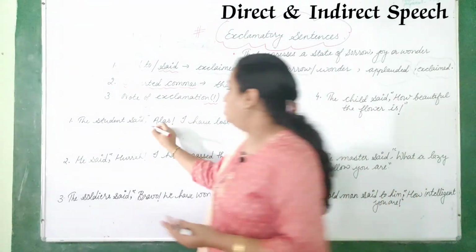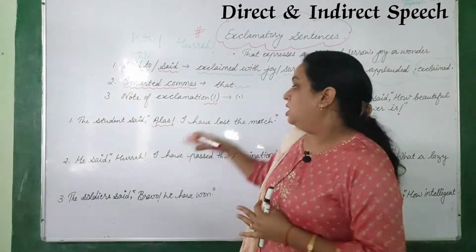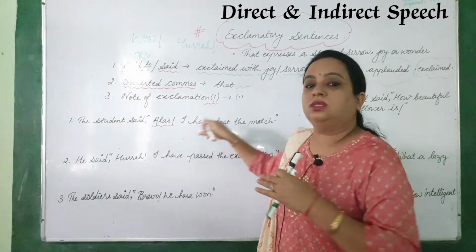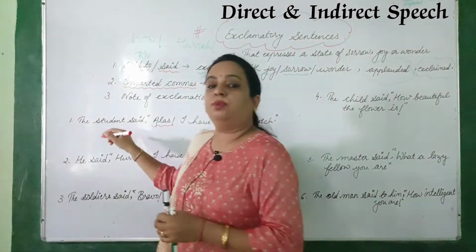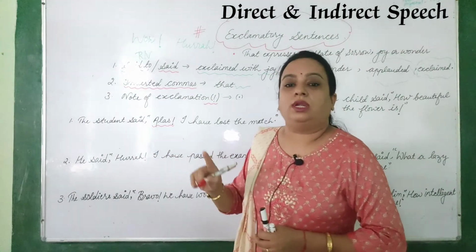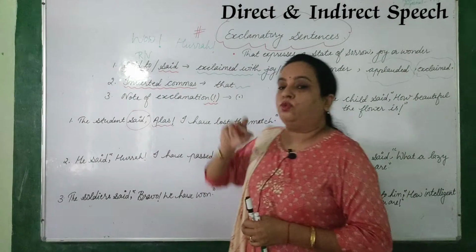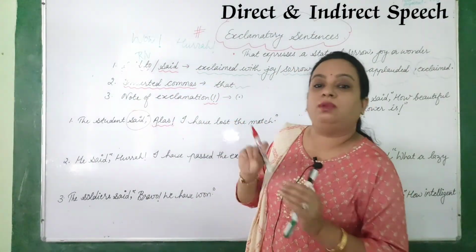So we have to check the nature of the sentence. It is showing sorrow. Clear? Moreover, this has an exclamatory sign, so it is an exclamatory sentence. Third, we have to check in the reporting clause what the reporting verb is. That is "said" only. We have learned in the first rule that "said" or "said to" we have to change to "exclaimed with."